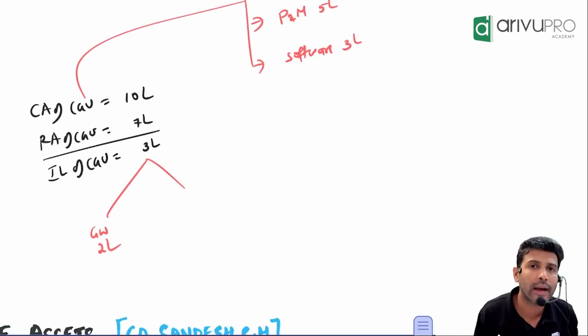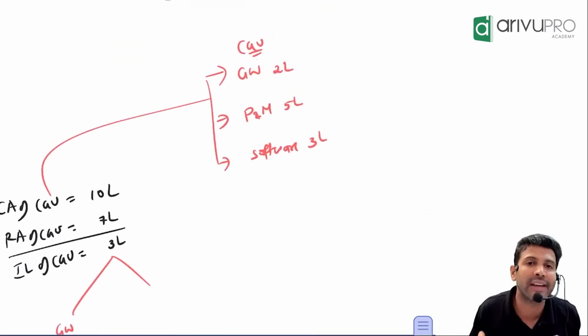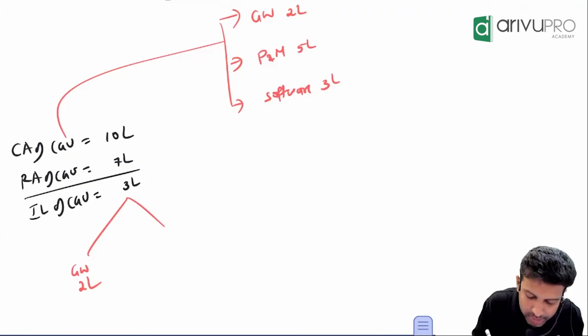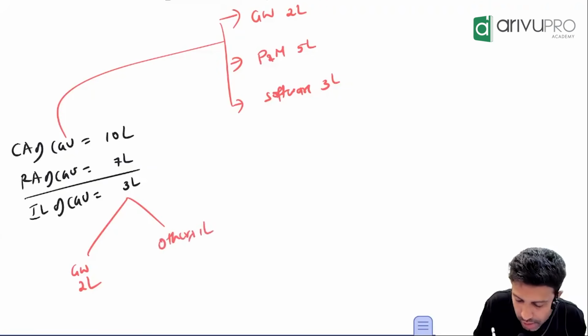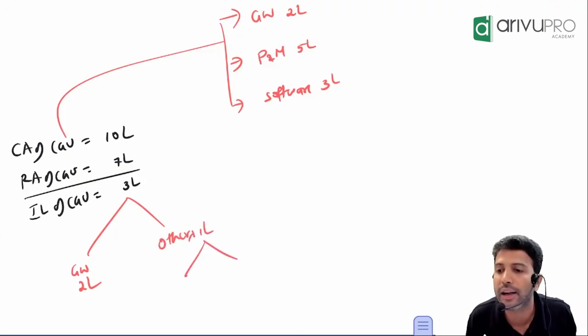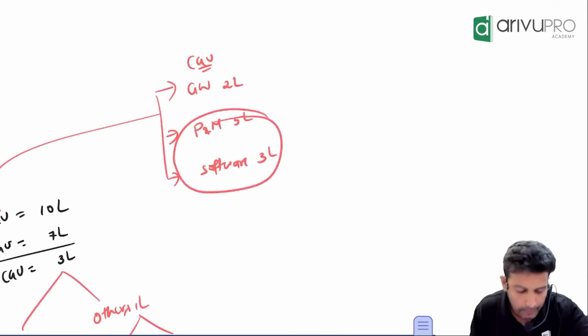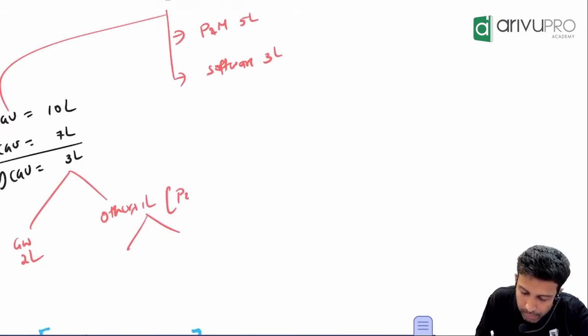2 lakh. Why 2 lakh? Because goodwill's maximum available balance is only 2 lakh. This is the maximum available. Allocate. Is any impairment loss still pending? Yes. How much? 1 lakh. That 1 lakh you allocate to what? The remaining assets of the CGU. What are the remaining assets of the CGU? Plant and machinery and software. In what ratio?